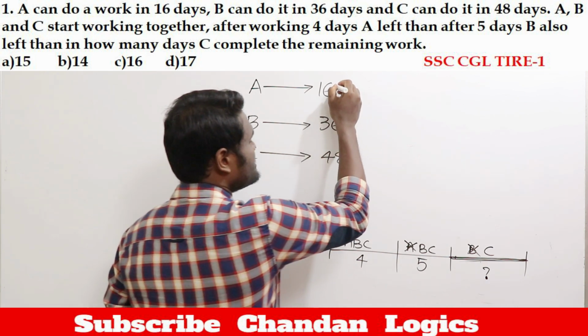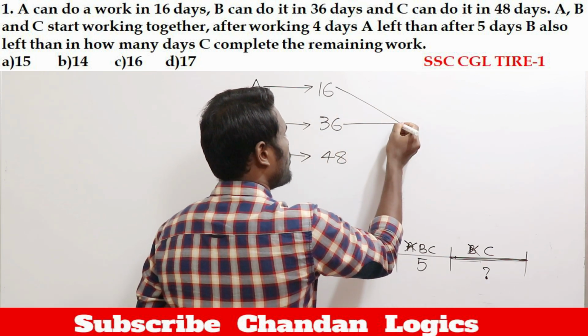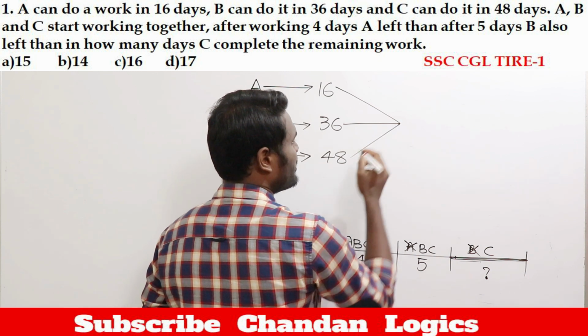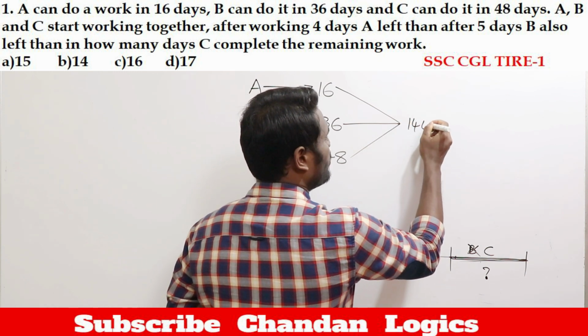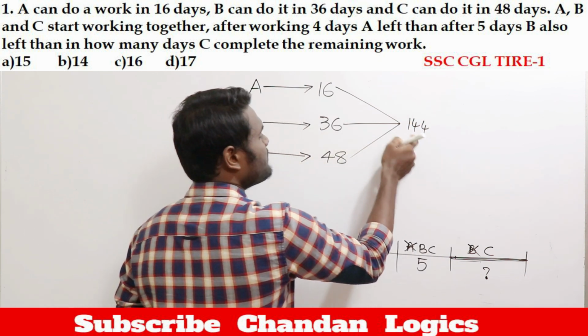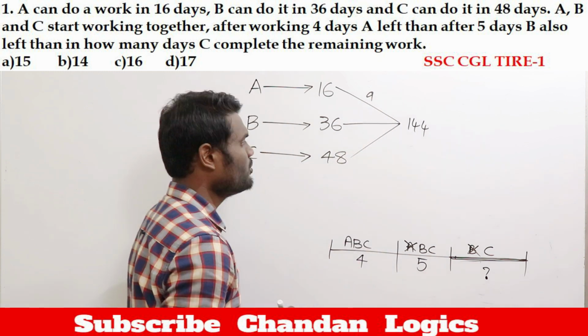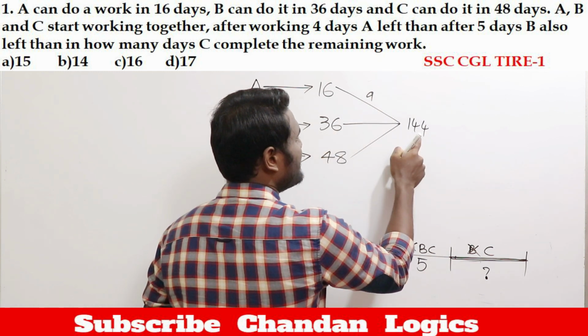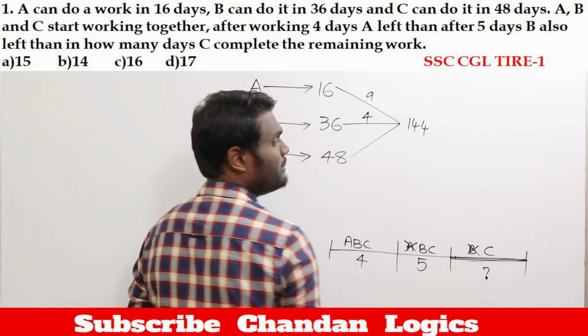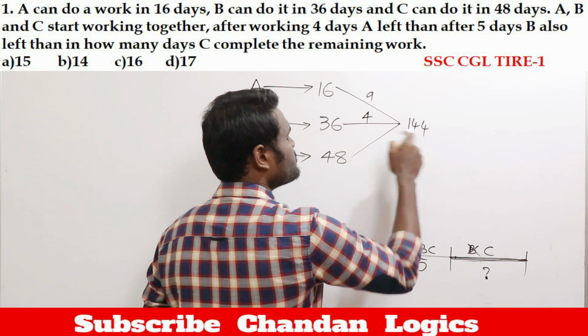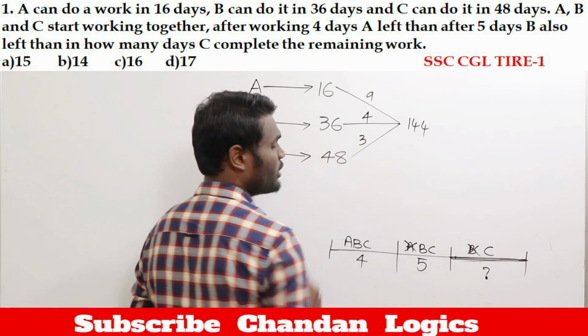Now 16, 36, 48. What is the LCM of 16, 36, 48? LCM will be 144. Now 16 how many times is 144? 16 times 9 is 144. 36 how many times is 144? 36 times 4 is 144. 48 how many times is 144? 48 times 3 is 144.